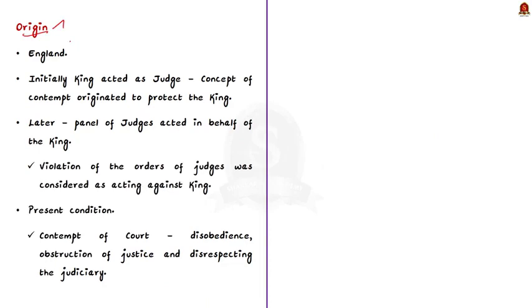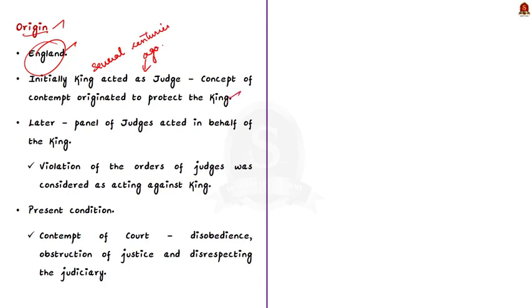See, this concept originated in England. In England, several centuries ago, the judicial power was vested with the king. That is, the king served as the judge. At that time, there was no separation of powers. So, to protect this judicial power of the king, the concept of contempt of court originated.